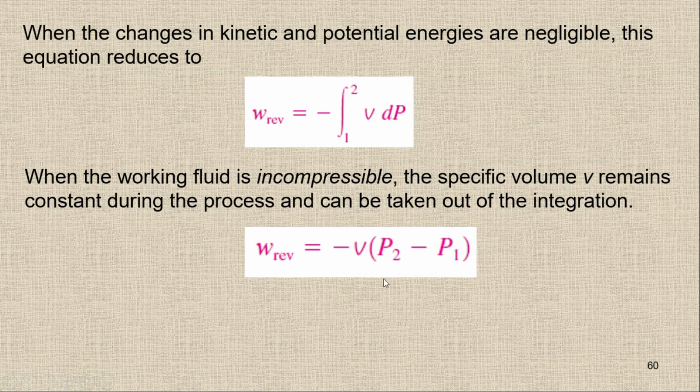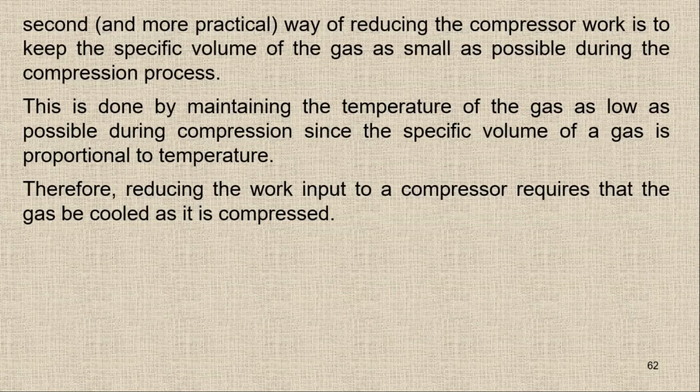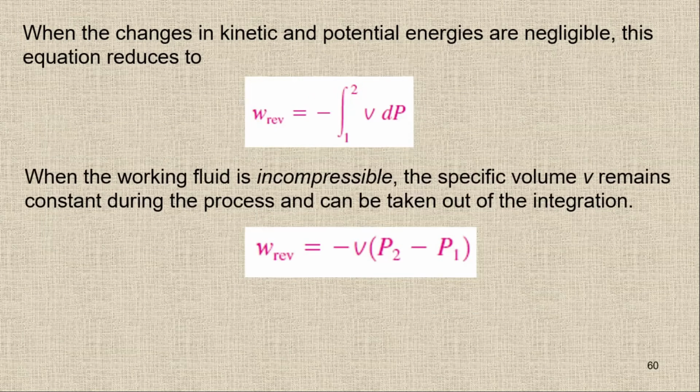So this is the reversible work. Here, we basically have the reversible work in specific form, which is minus v times P2 minus P1.